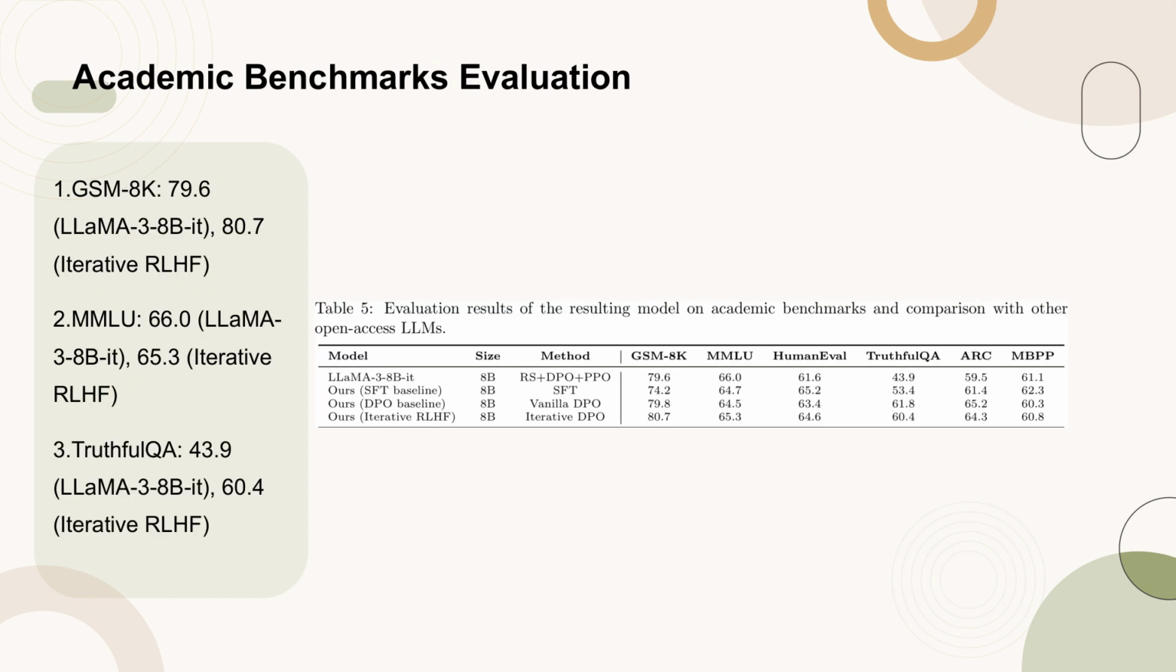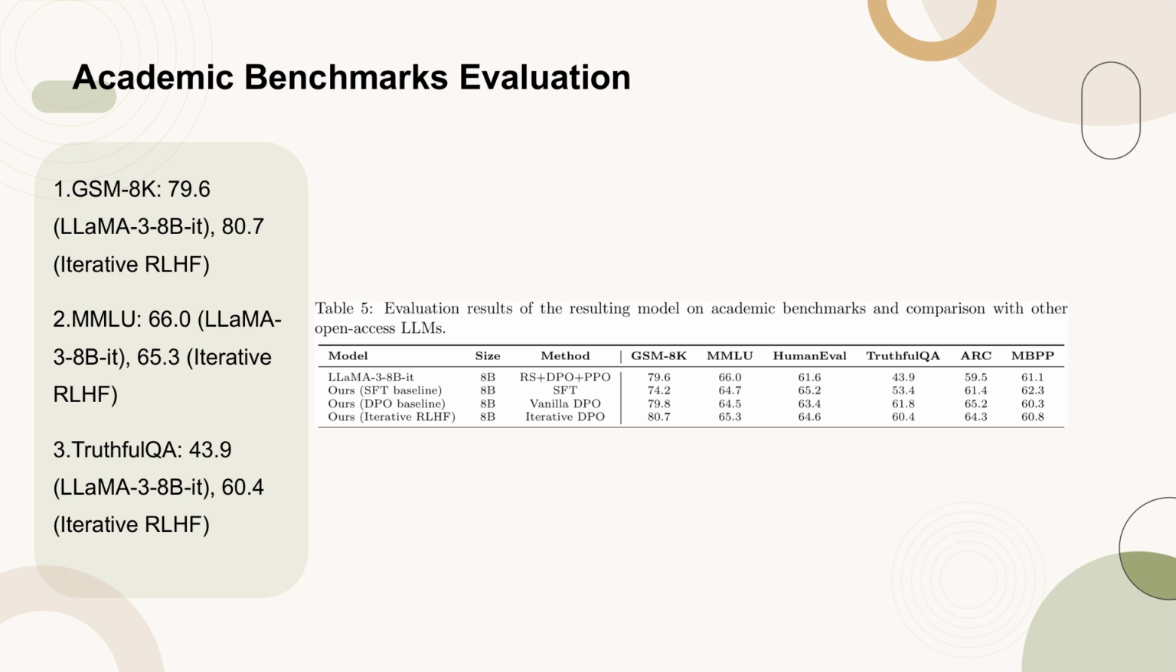Table 5 presents the evaluation results of our model on academic benchmarks, comparing it with other open-access large language models, LLMs. Key metrics include performance on GSM8K, MMLU, HumanEval, TruthfulQA, ARC, and MBPP. Notably, our iterative RLHF model shows improvements over the SFT baseline in several benchmarks, indicating effective alignment and leveraging of pre-training capacities.